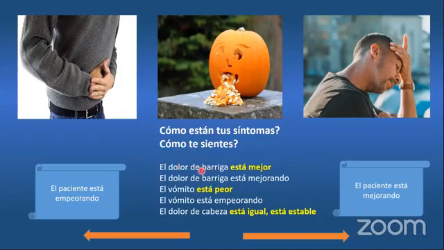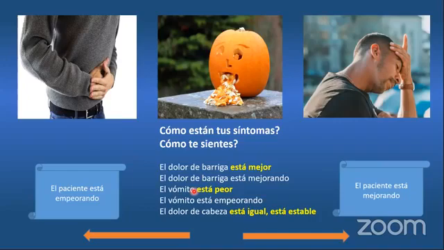And he's going to answer you. El dolor de barriga, está mejor, is better. The abdominal pain is better. El dolor de barriga está mejorando. It's the same meaning. Está mejor o está mejorando is pretty much the same. The patient is telling you, el vómito está peor.